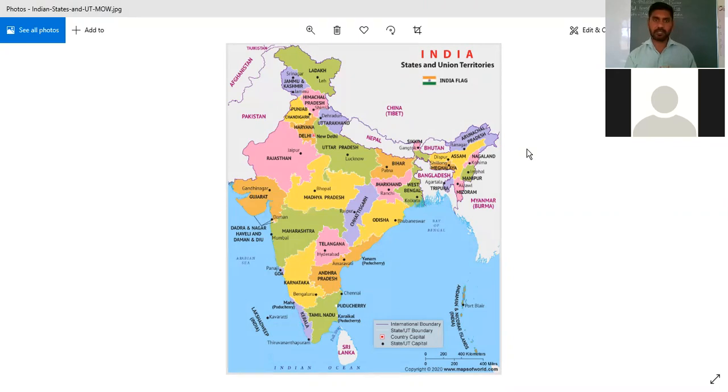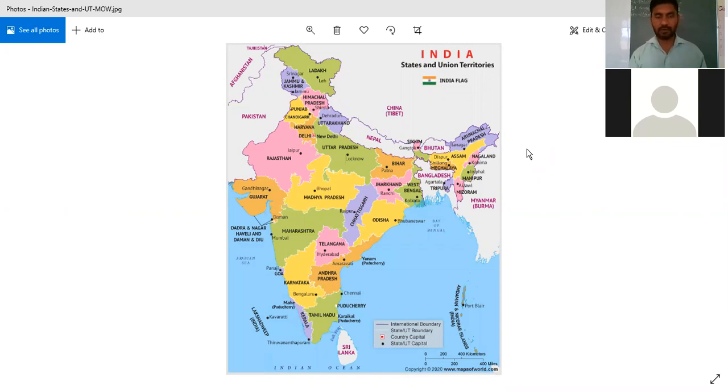What is the meaning of political division? Political division means dividing an area according to our needs so that we can control that area, we can govern that area smoothly. So every country has divided itself into various provinces or states or districts and blocks or tehsils. So in India, we have divided our country into 28 states and 9 union territories.